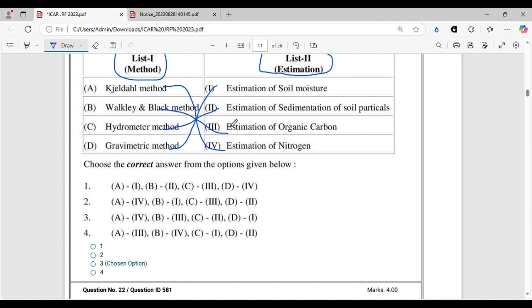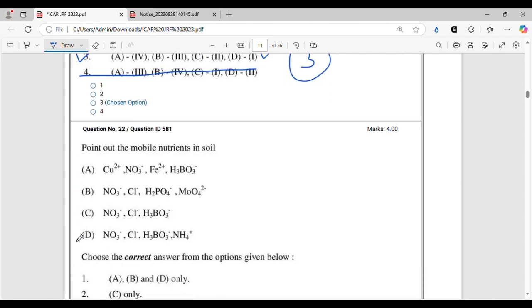Thermogravimetric method or the gravimetric method is a destructive method. You have to take out the soil, weigh it, and then put it in an oven, and then again weigh it. By this method, you can separate the soil and the moisture, and you can determine the moisture content. All right. So the correct option will be A4, then B3. So option 3 is the correct option. You have to be very thorough about the option because you might get confused. You can double check if you want, and then you can mark the correct option. All right, let's move on.